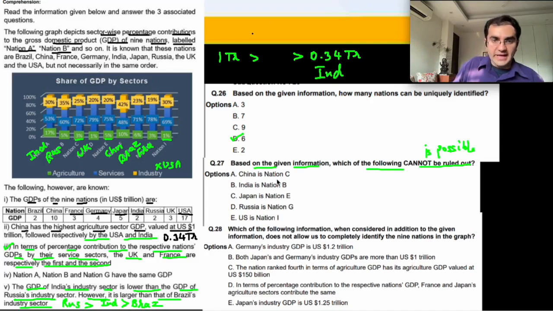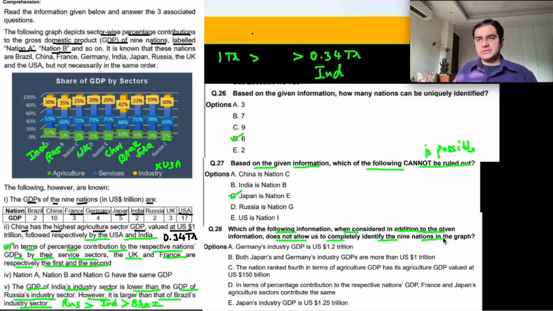ऐसा possible है। China is nation C, wrong. China तो F है। India is B, no. Japan is E, is possible. Russia is G, no. Russia B है। US is nation I, not possible. Japan E is the right answer. Japan E हो सकता है.